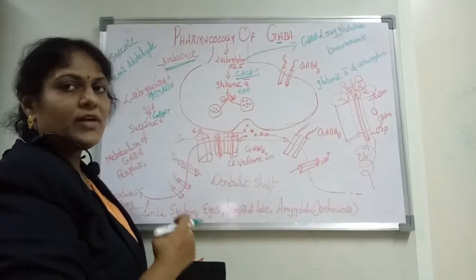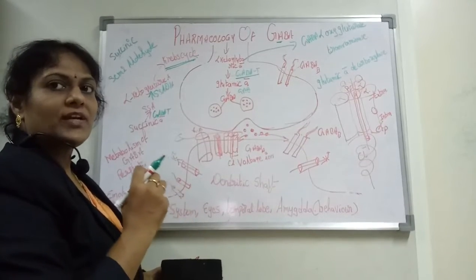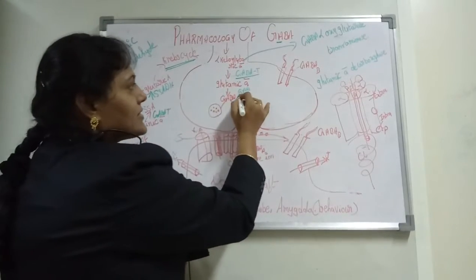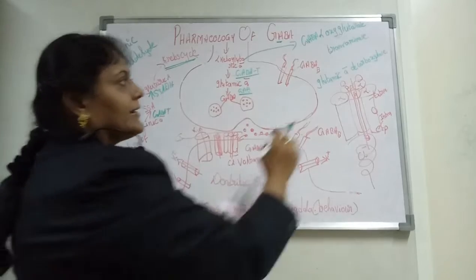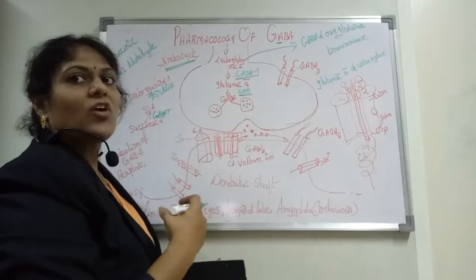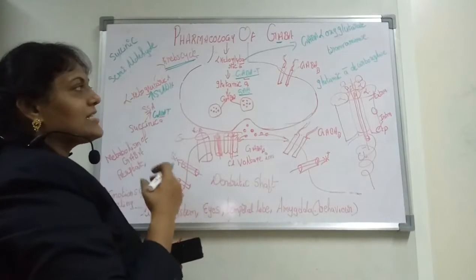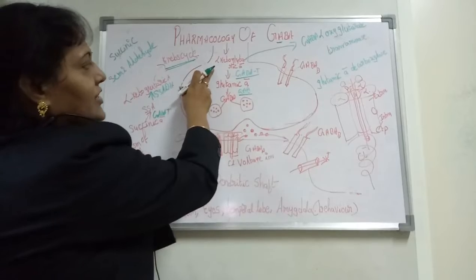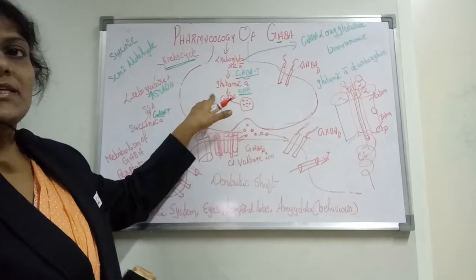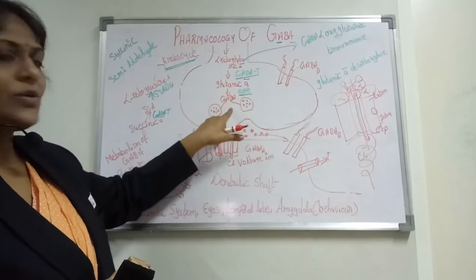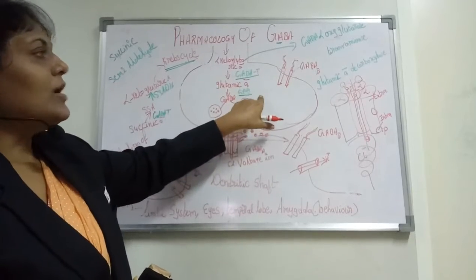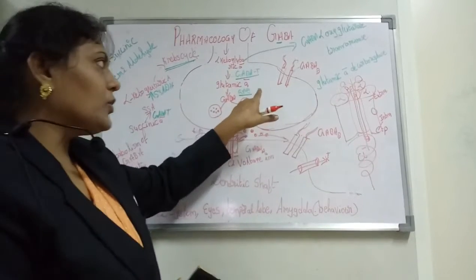What is GABA? As I said before, it is called gamma aminobutyric acid. This glutamic acid is converted into GABA by an enzyme called GAD. What is GAD? GAD is glutamic acid decarboxylase, which does decarboxylation. So the alpha ketoglutarate taken from the Krebs cycle converts into glutamic acid, and glutamic acid converts into GABA. Both steps are done by GABA T transaminase and glutamic acid decarboxylase.